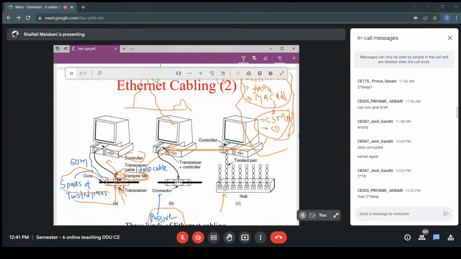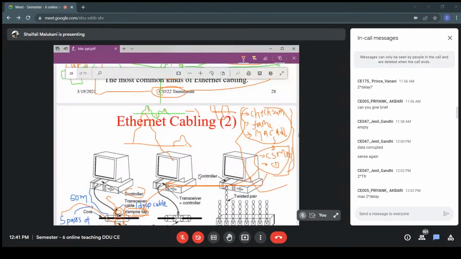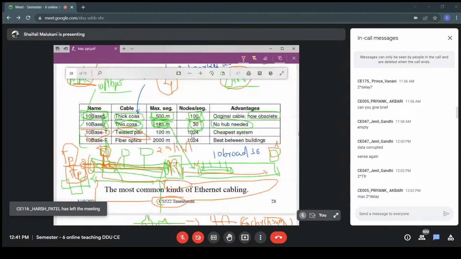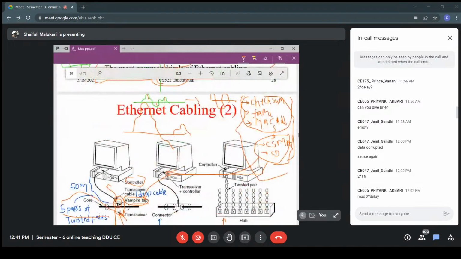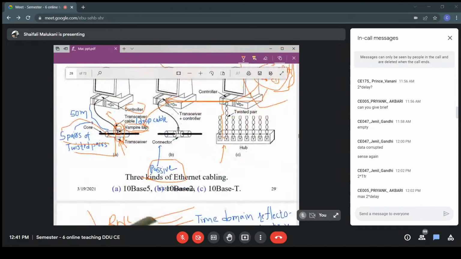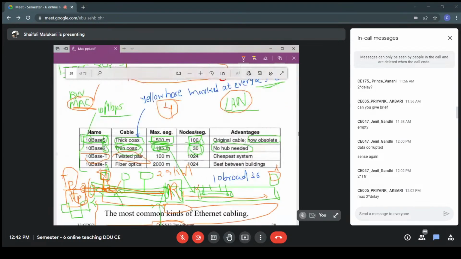Multiple twisted pair cables can be connected to the hub, and hence multiple machines can be connected using this hub. How many machines can you connect using one hub? That will be 1024. And the maximum segment size, how far your segment can be from your hub, is 100 or 200 meters. Sometimes it is 100. If you are using an advanced, higher category twisted pair cable, this length can be 200 meters as well.